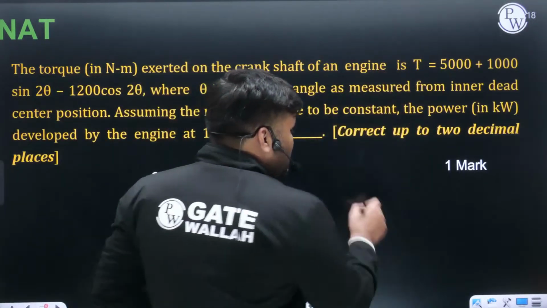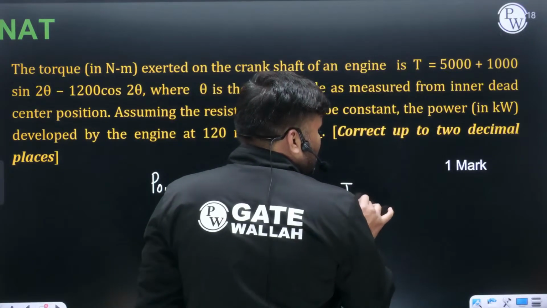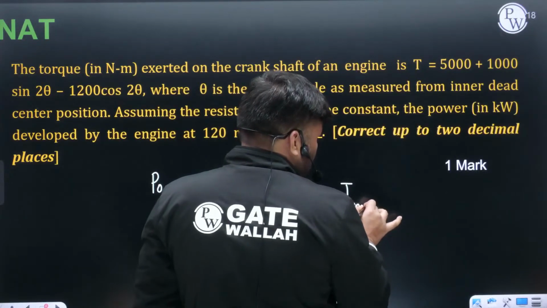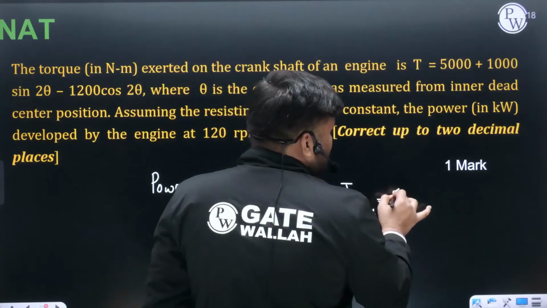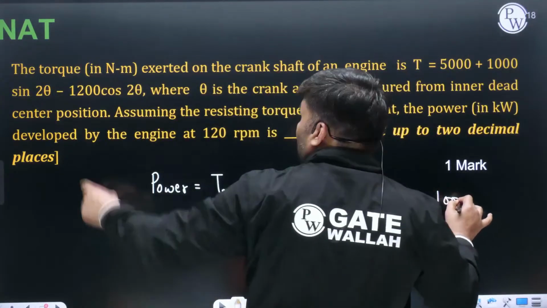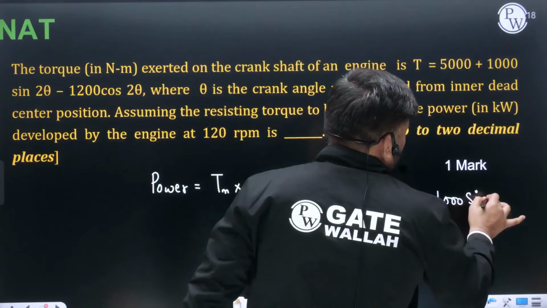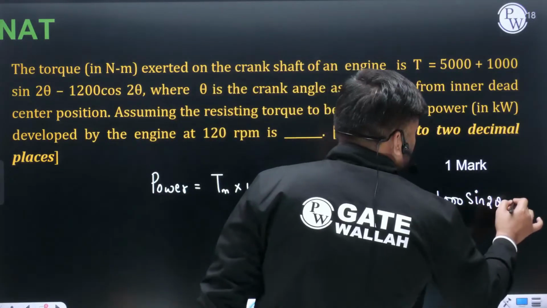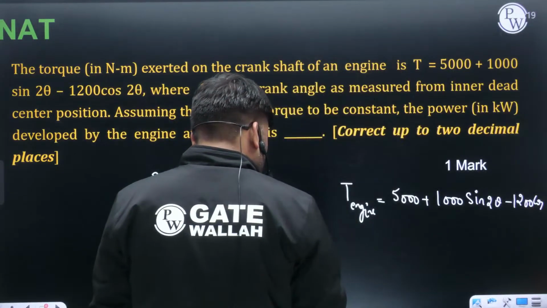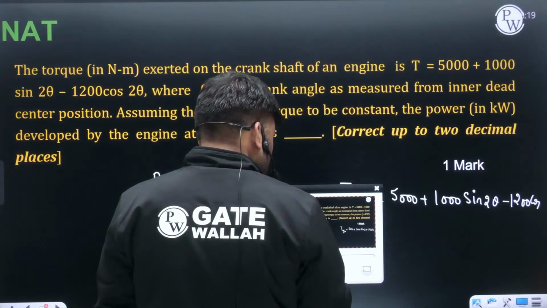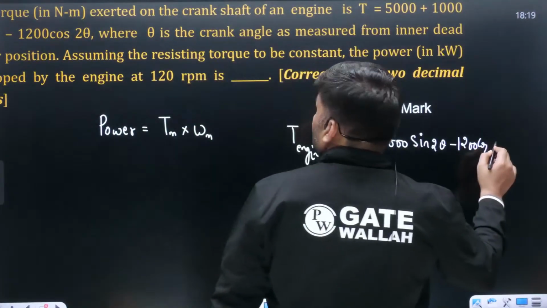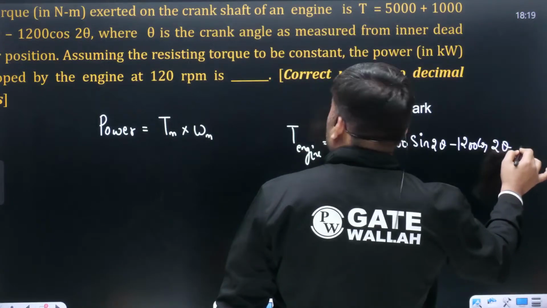Torque available, or torque of the engine, is 5000 plus 1000 sine 2 theta minus 1200 cos 2 theta, something like this, Newton meter.